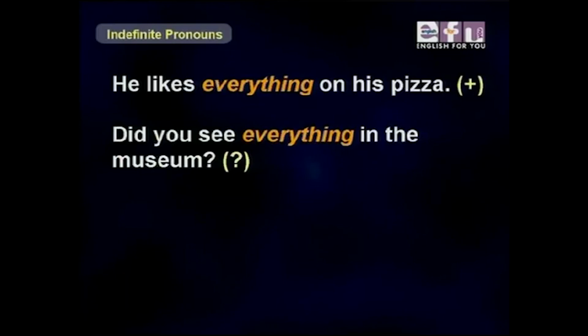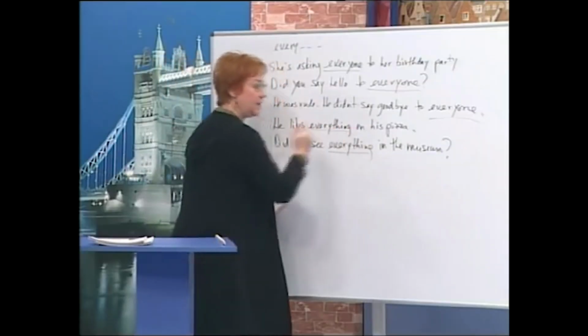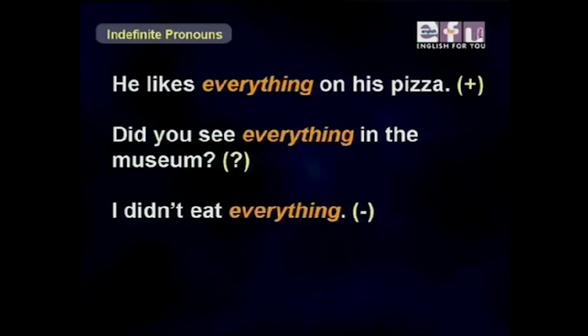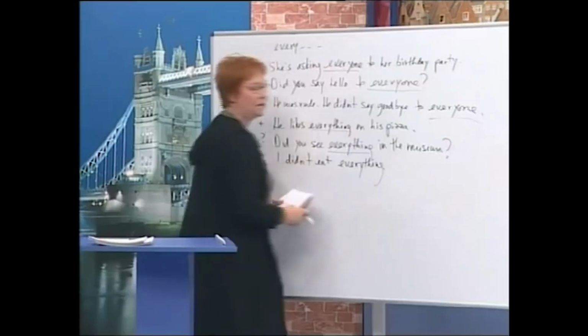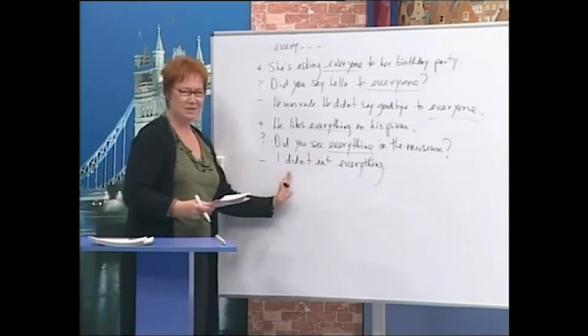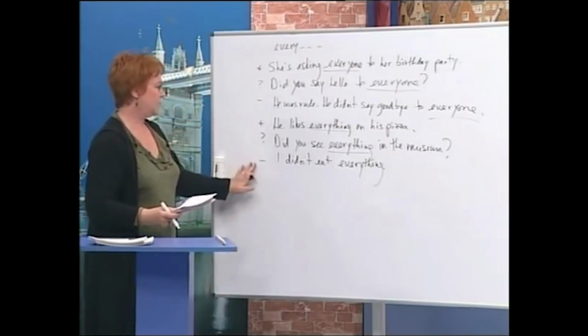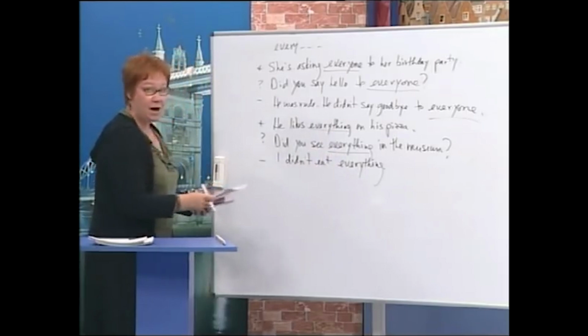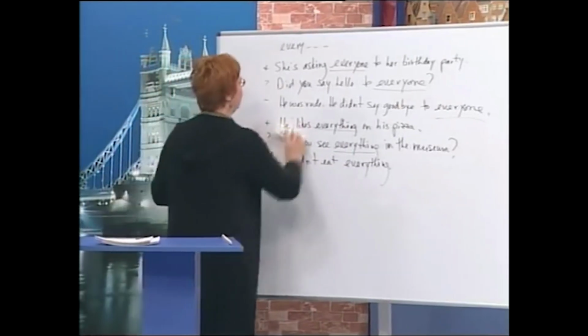Question. Did you see everything in the museum? So this is positive, this is a question, and here's a negative. I didn't eat everything. I was full. I didn't eat everything. There was a little bit left. So positive, question, and negative for everything. Now there's more examples coming. Let's make some room here.